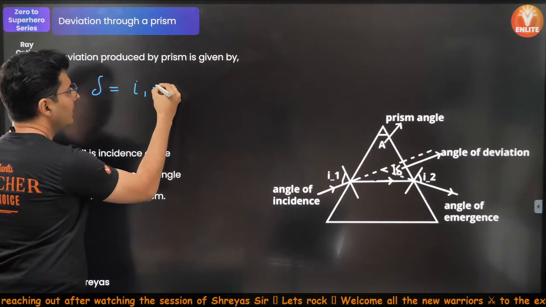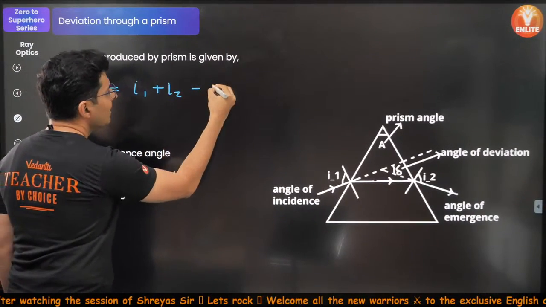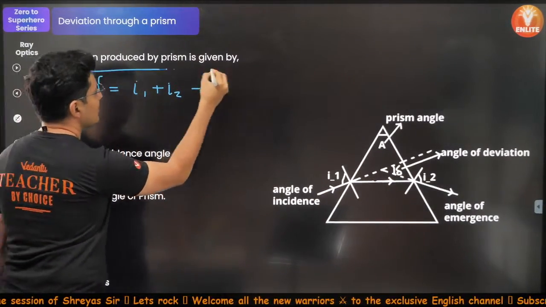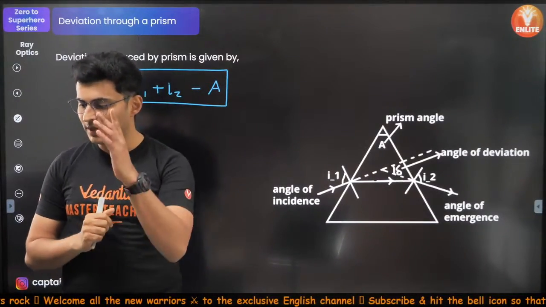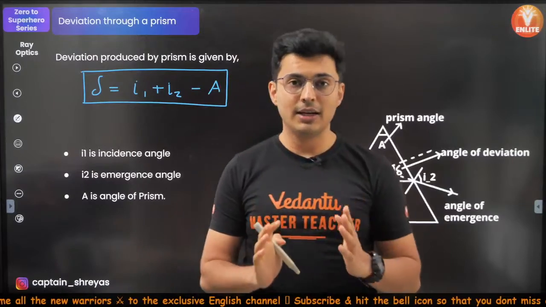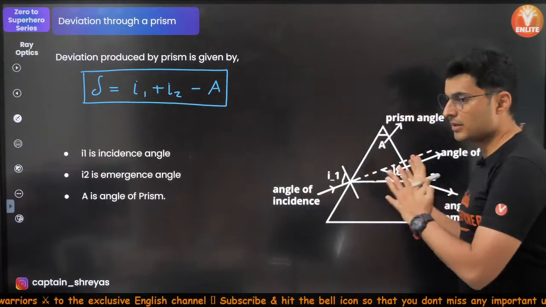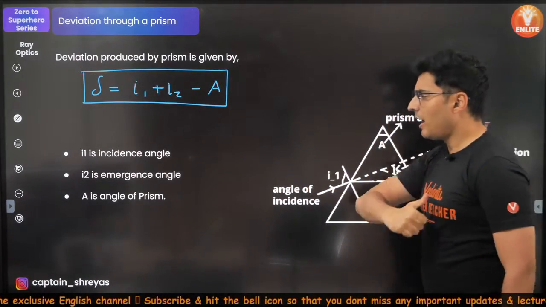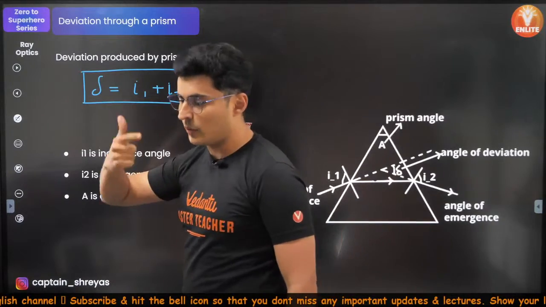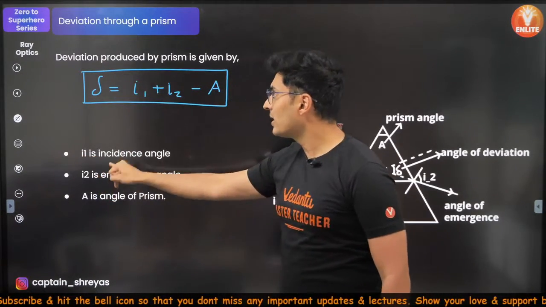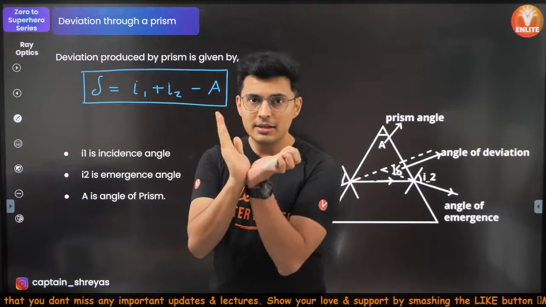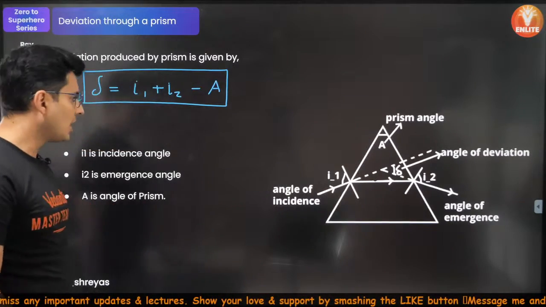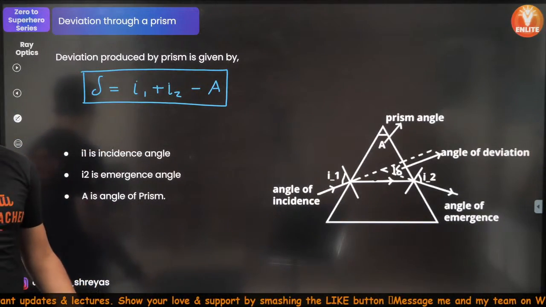is incident angle plus emergent angle minus the angle of prism. This is what it is. You should know this formula. This is something which is very, very important. You should definitely know this formula. Okay, everybody clear till this point? Do let me know. What is I1? Incident angle. What is I2? Emergent angle. What is A? Angle of prism. Delta, the deviation. Perfect. Shall we move ahead, guys, to the next point?